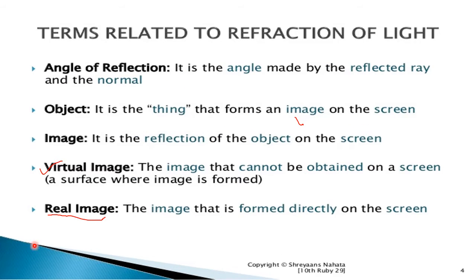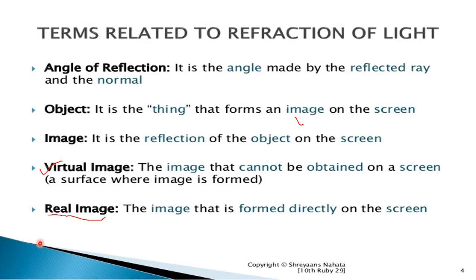Then, what is meant by angle of reflection? The angle made by the reflected ray with respect to the normal is called the angle of reflection. Now, what is meant by object? It is the thing that forms an image on the screen. It is called an object.